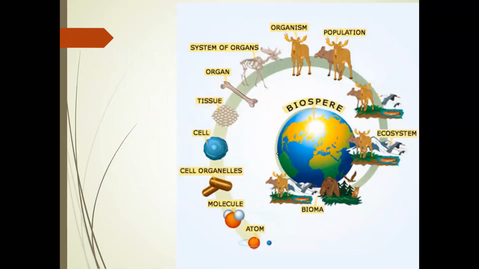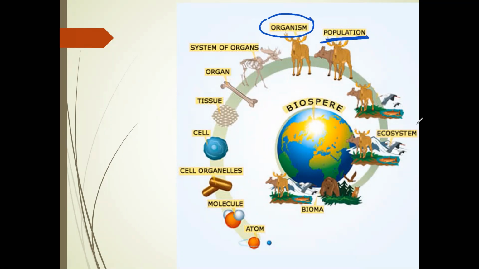One more, now organs, after an organism is formed, what happens? Many such organisms form a population, and populations form different kinds of organisms. Here you can see deer are there. Here you can see different kinds of organisms are there. Finally, when these different organisms live together, they are known as an ecosystem, right?